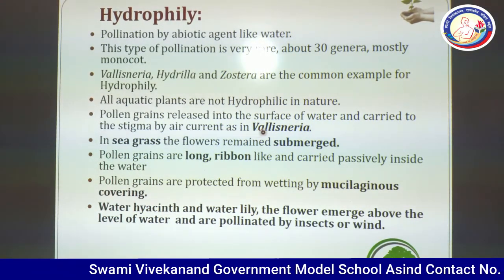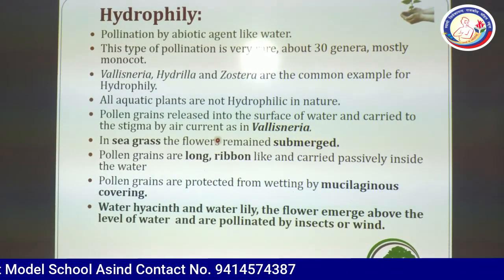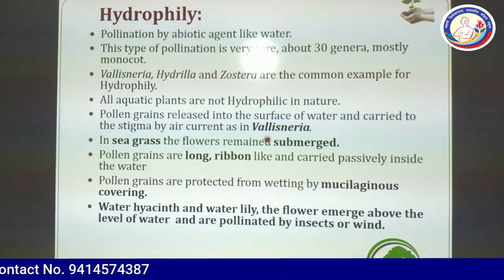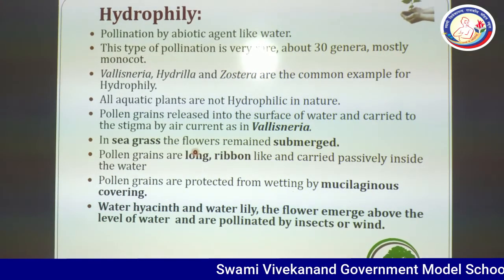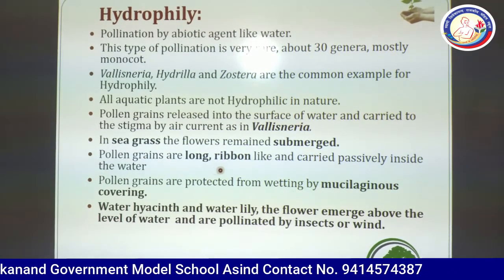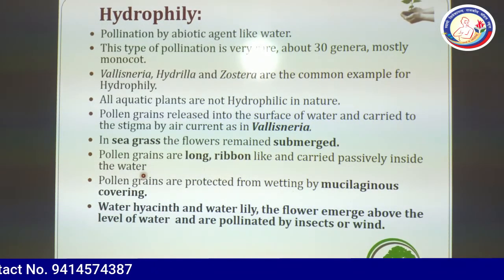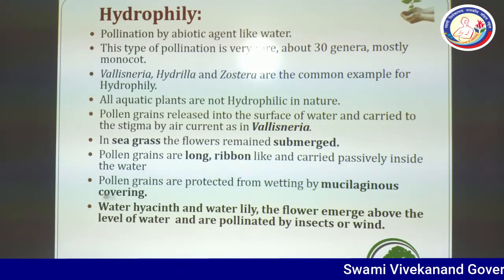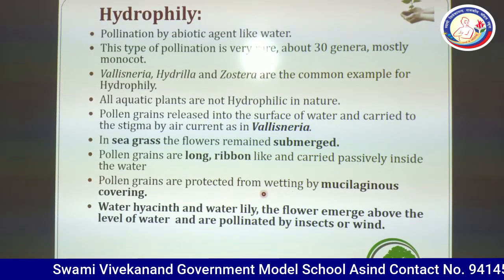Pollen grains are released onto the surface of water and carried to the stigma by water currents, as in Vallisneria. In sea grasses, the flowers are submerged and pollen grains are carried passively inside the water. Pollen grains are protected from wetting by a mucilaginous covering.